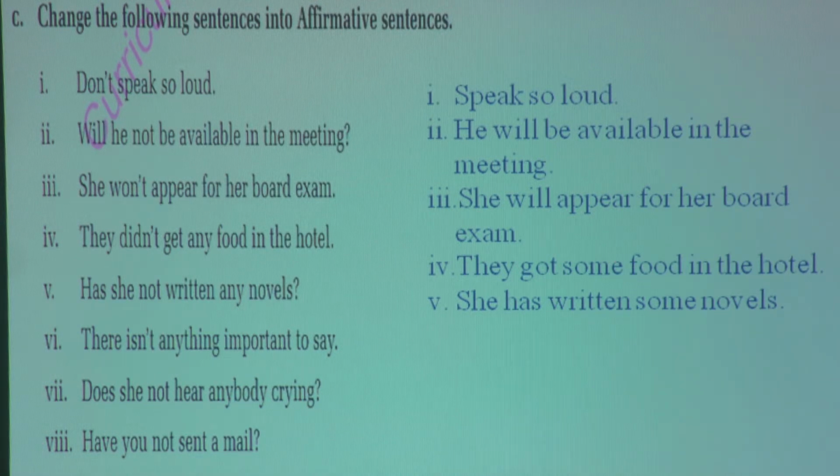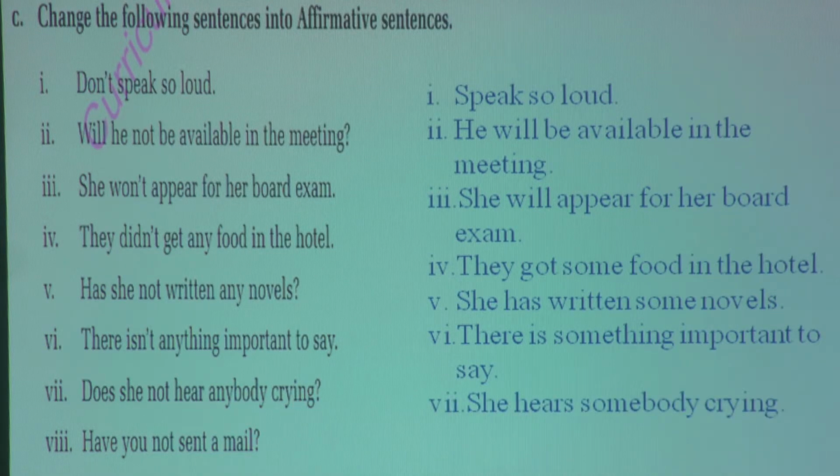Next, number six. There is not anything important to say. There is something important to say. Anything changed into something. Next, does she not hear anybody crying? She hears somebody crying.